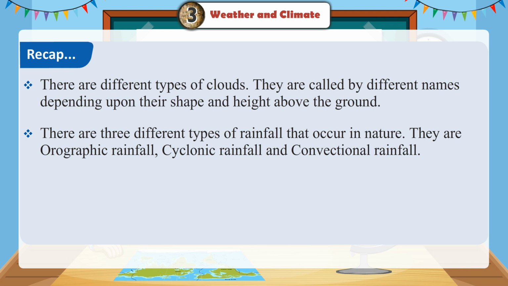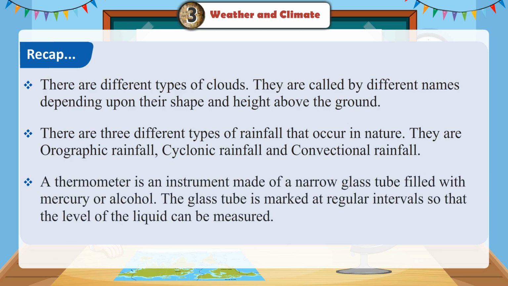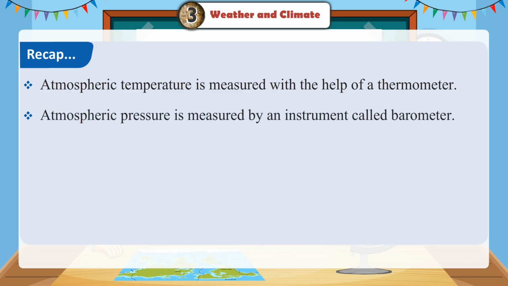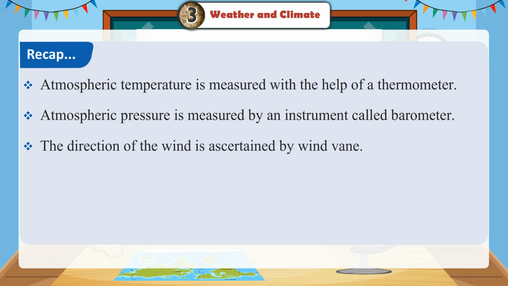There are three different types of rainfall that occur in nature. They are orographic rainfall, cyclonic rainfall, and convectional rainfall. A thermometer is an instrument made of a narrow glass tube filled with mercury or alcohol. The glass tube is marked at regular intervals so that the level of the liquid can be measured. Atmospheric temperature is measured with the help of a thermometer. Atmospheric pressure is measured by an instrument called a barometer. The direction of the wind is ascertained by a wind vane.